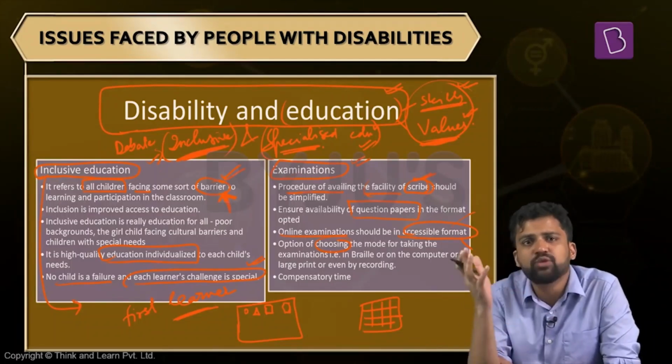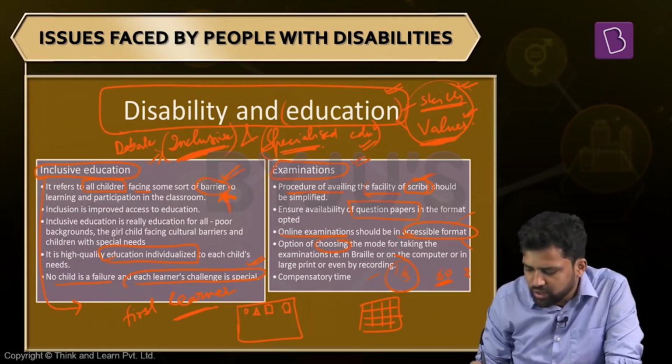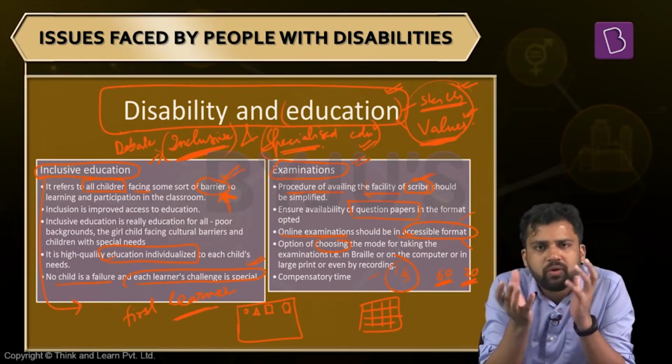And generally, compensatory time is provided. If it is not provided, you need to provide time. Generally, one-third extra time is provided for writing exams. So if, let's say, the paper is for 60 minutes, 20 minutes extra should ideally be provided. So this is about the overlap between disability and education.